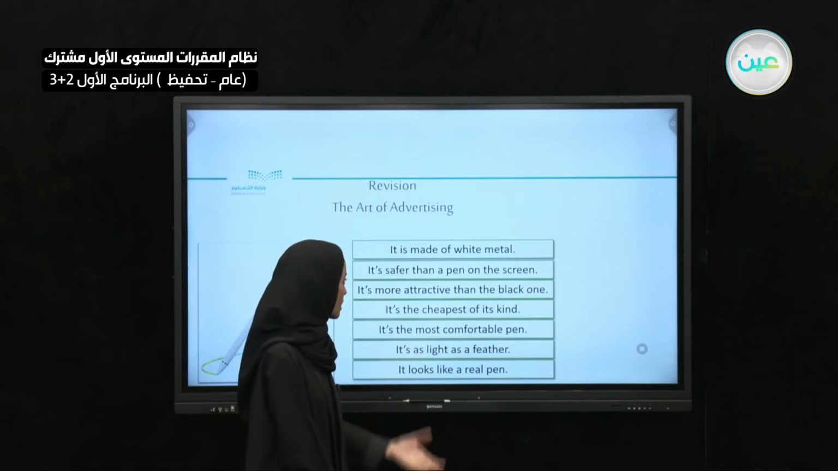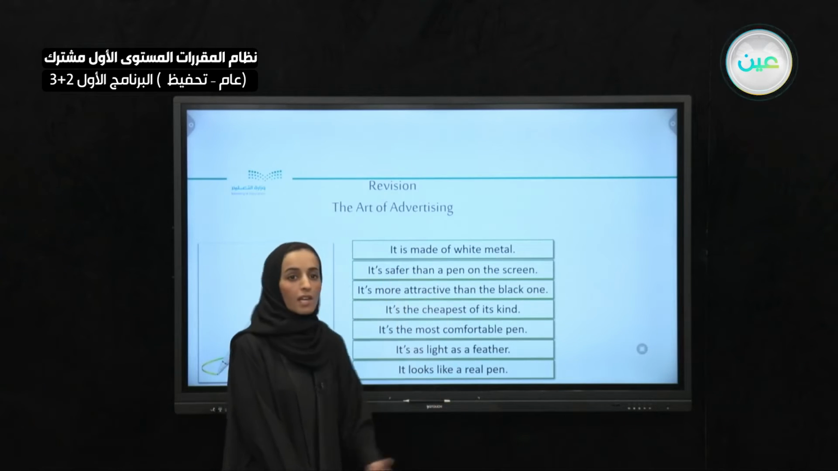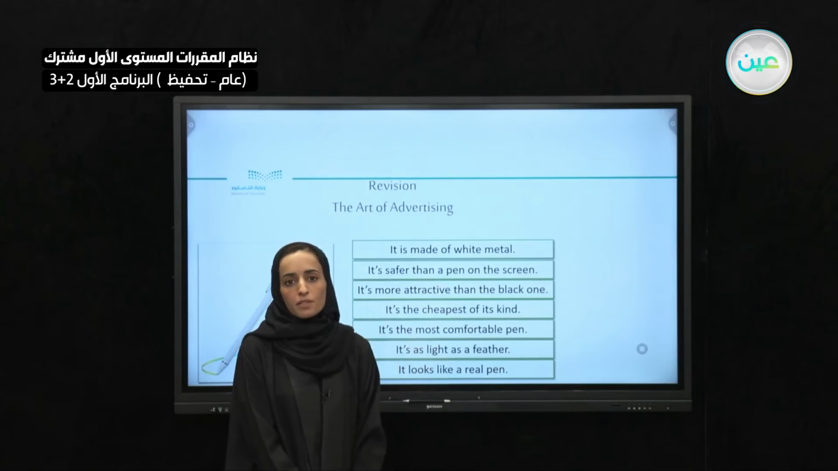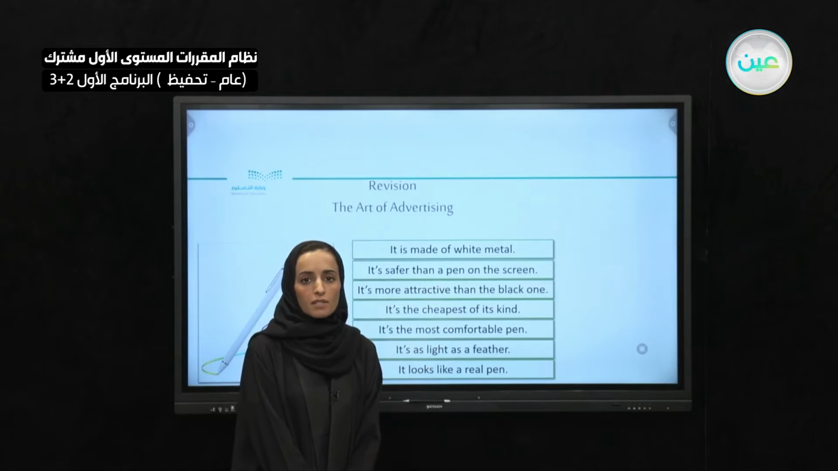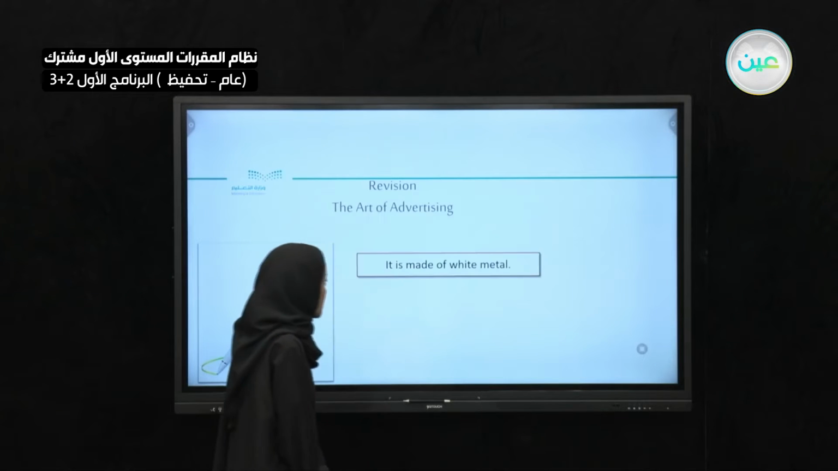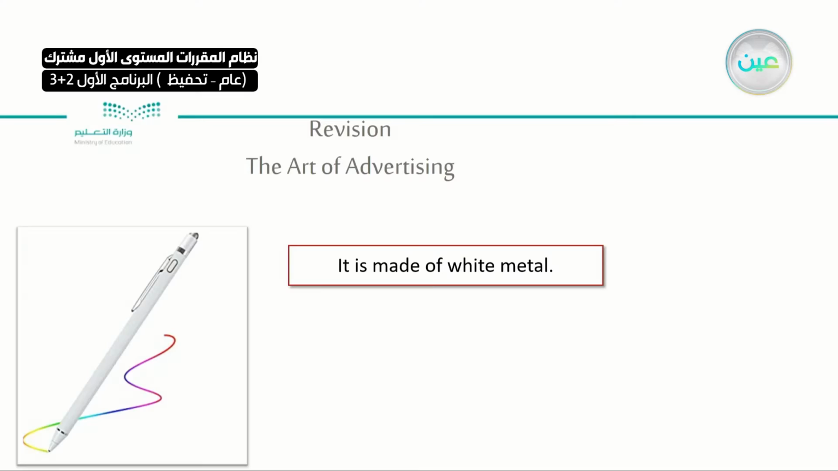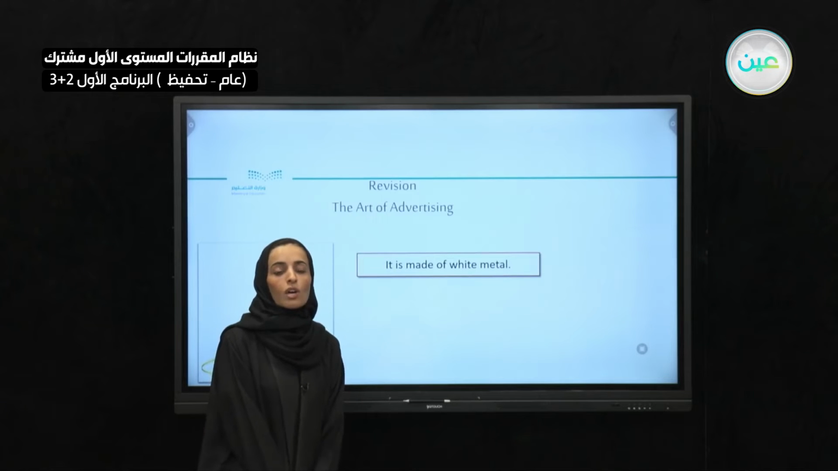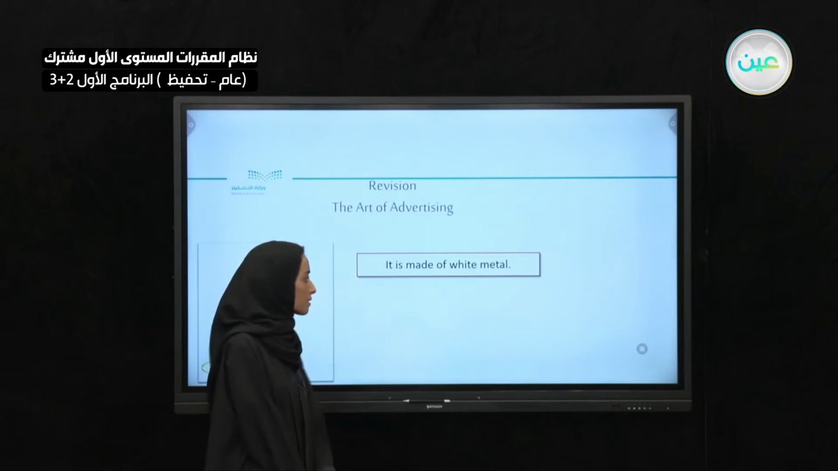Okay, so here I told you the description, the color, why I chose it, and I compared it to others. This way I am trying to describe and advertise. Let's take these sentences one by one. At the beginning I said it is made of white metal. Who made it? No one made it. I don't care who made it. The most important part is the material itself.